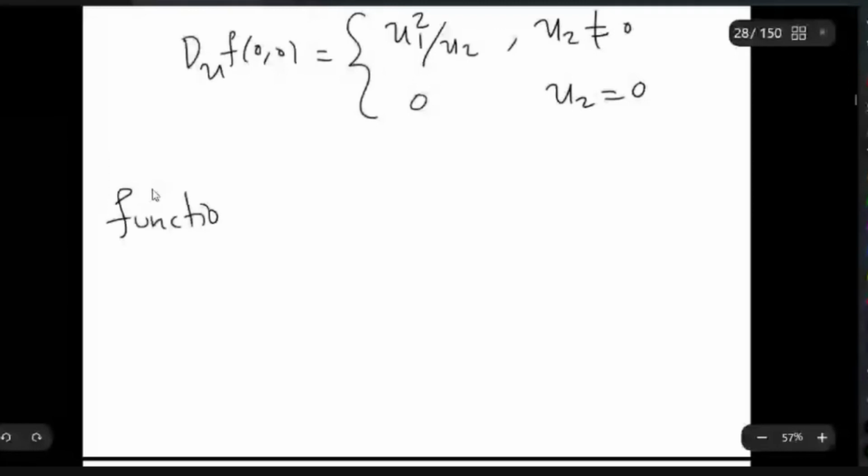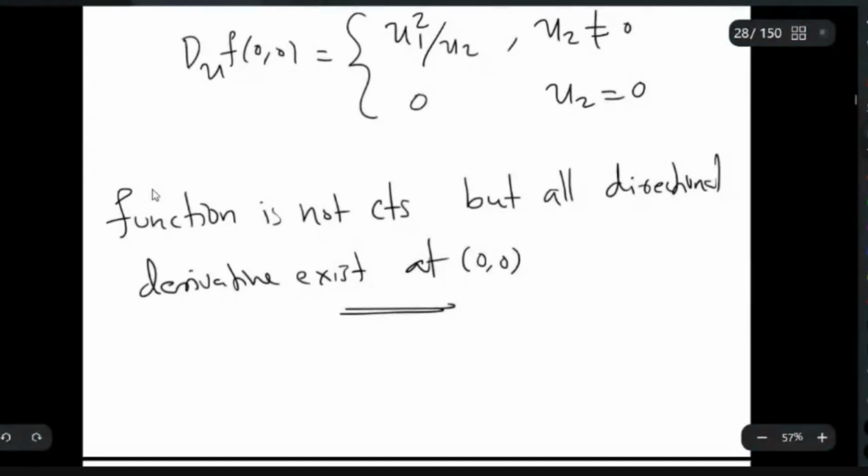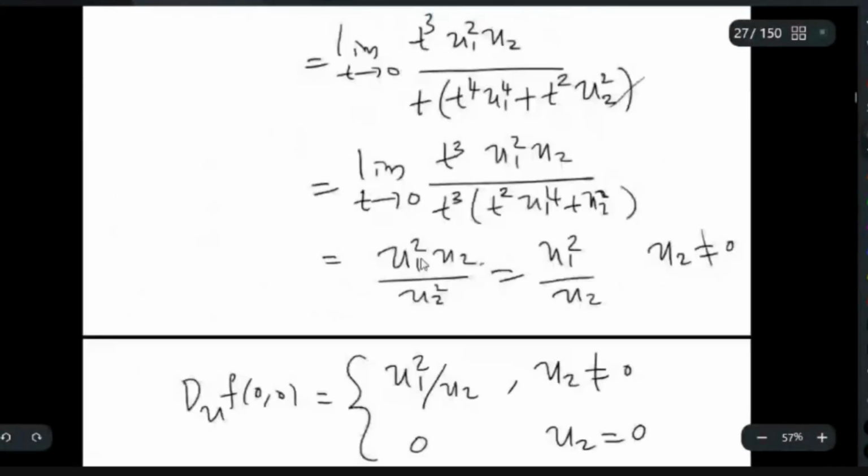Function is not continuous, but all directional derivatives exist at 0, 0. So in order for the directional derivative to exist, continuity is not needed. Continuity is not needed. Okay, now look at another example.